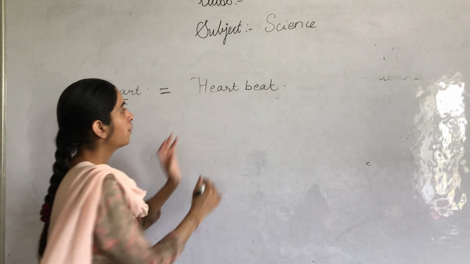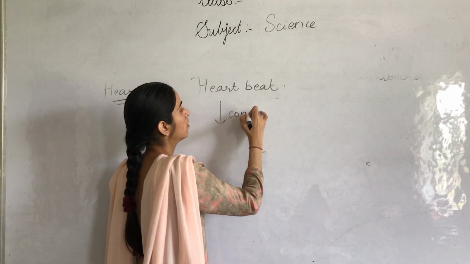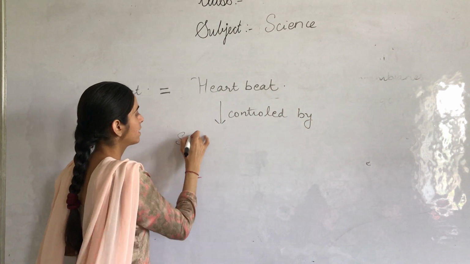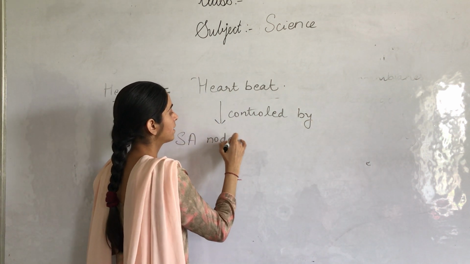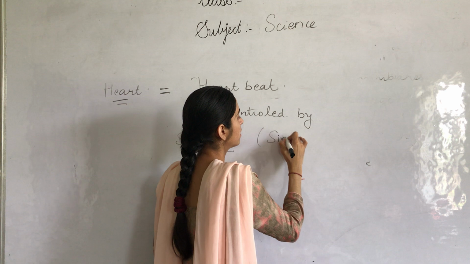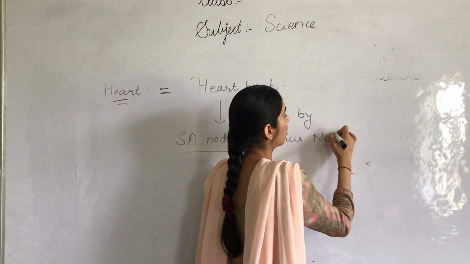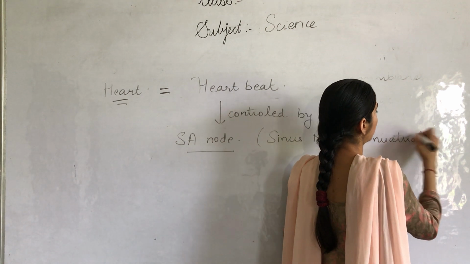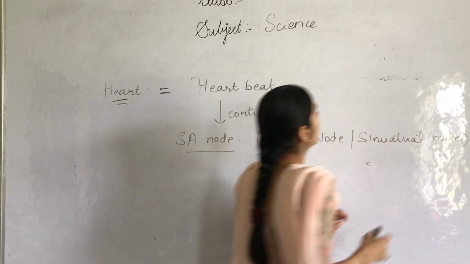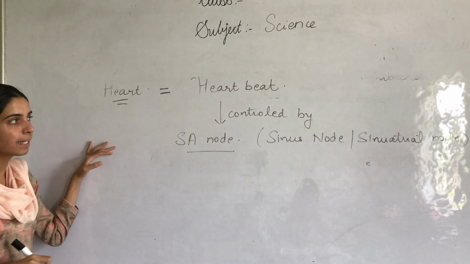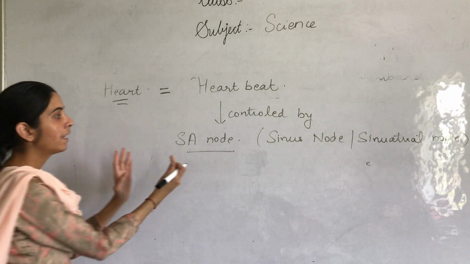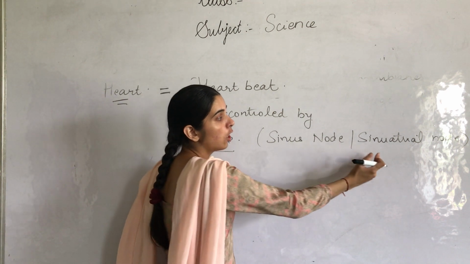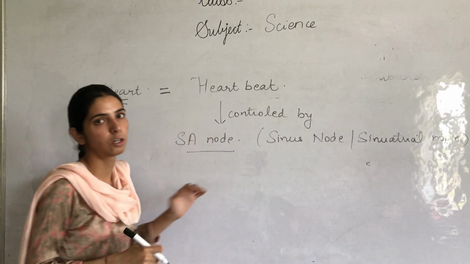The heartbeat is controlled by the SA node. SA node is also known as sinus node, or sinoatrial node.